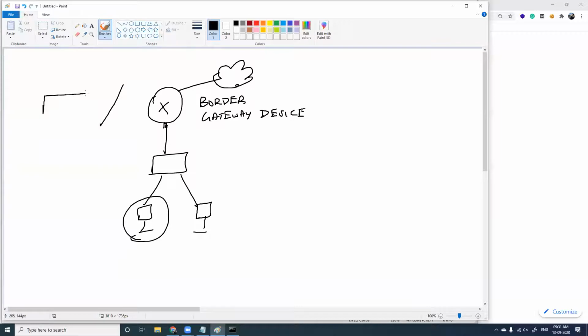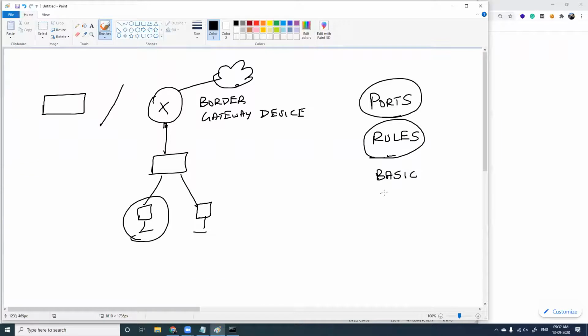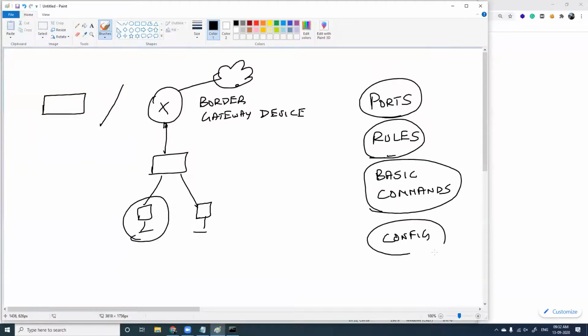Yes, I understand in your home you have a Wi-Fi modem, but we are speaking about routers here. To understand and configure a router, we are going to see what ports we have, the router ports. We'll learn about router rules. We have a few rules of router which are very simple. Then we'll see the basic commands used in a router. We are speaking about Cisco routers here. You have a lot of other routers, but Cisco is one dominant brand. And we'll go for a very simple configuration of a LAN with a router.